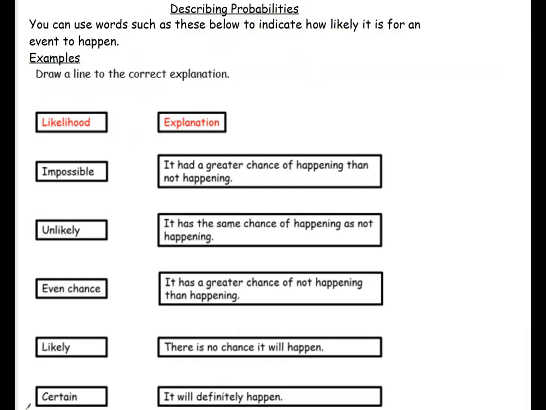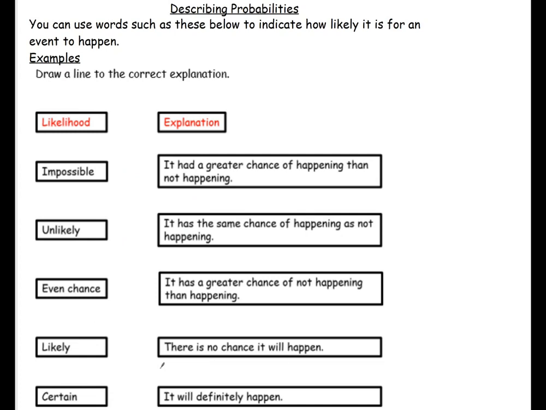Let's look at describing probabilities. So you can use words such as these below, so the likelihood, to describe how likely something is to happen. So by describing the probability. Now we know already that probability is how likely something is to happen. So if something has a low probability, then it's unlikely to happen. Or if something has a high probability, it is likely to happen. So here we've got these 5 words: impossible, unlikely, even chance, likely, and certain.